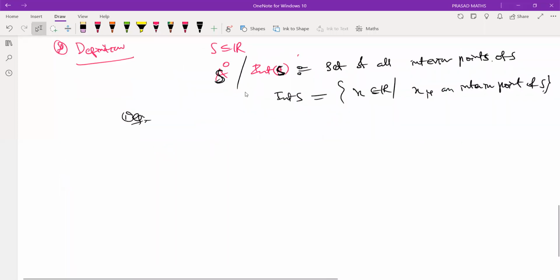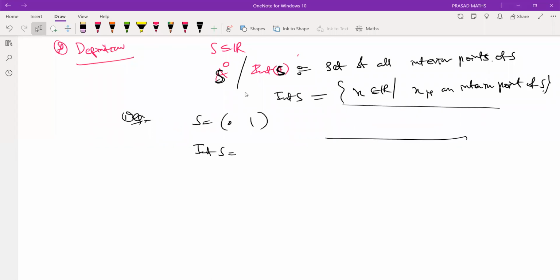Suppose I start with an example. S is equal to open 0, 1. What is the interior of the set? Collect all interior points. What are the interior points? Every point inside is an interior point, because we can find some neighborhood which is inside the set. Is it an interior point? Yes. So every point is an interior point. Therefore the interior points are the whole set S.